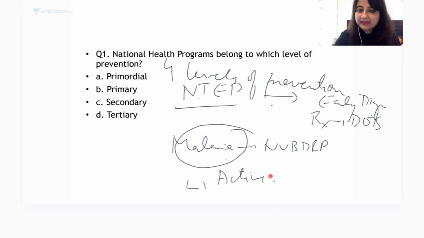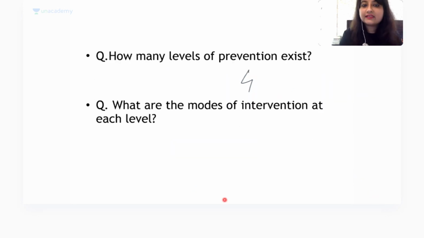Okay, so we have active surveillance. Active surveillance is what? When the healthcare worker is going from house to house to take blood to prepare slides for malaria to check whether somebody has malaria or not. So you're trying to make an early diagnosis and accordingly you will be providing treatment. So please remember, most of the national health programs in our country belong to secondary level of prevention. Okay, so the answer is C.